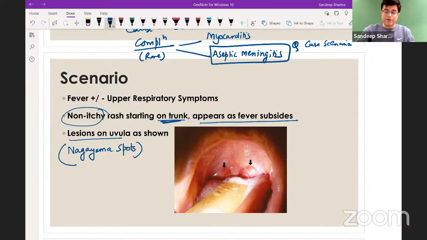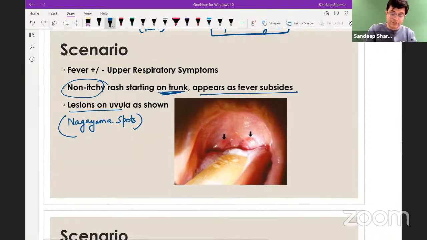So Nagayama, now look at the keywords in this. Rash is like measles. It is non-itchy, but progression is like chickenpox, coming on the trunk, then going to the face. And rash appears only when fever goes away. Fever and rash are never present together. So when fever goes away, within 12 hours, rash will come. That is the characteristic finding, and Nagayama spots are mentioned.